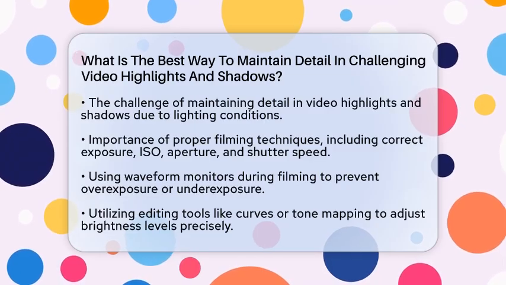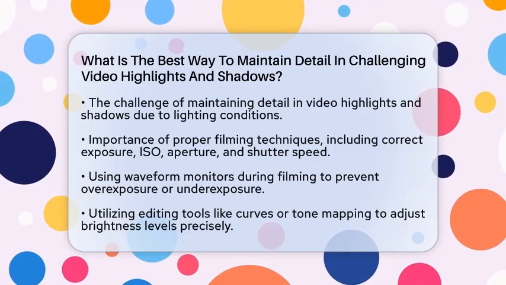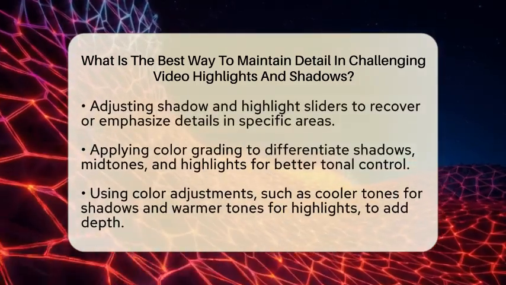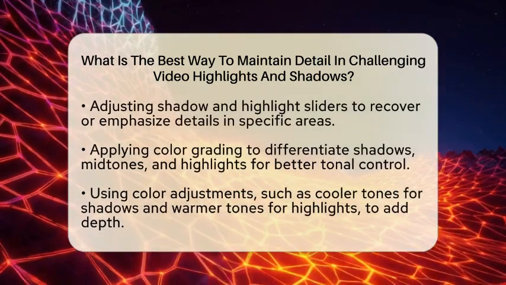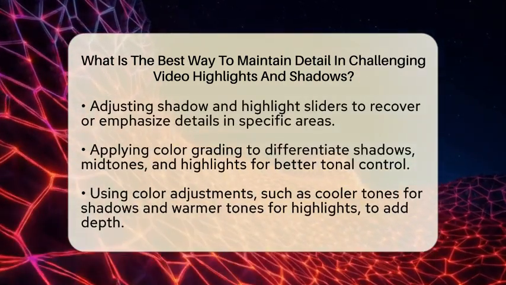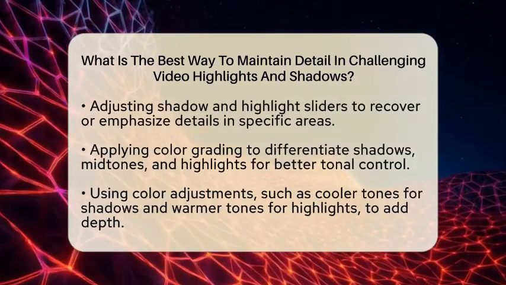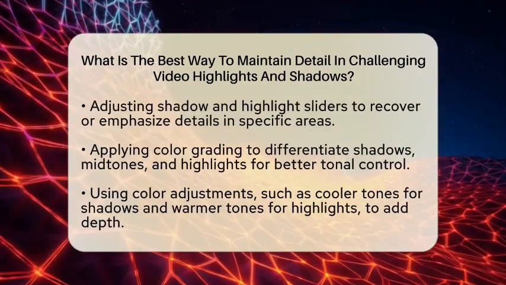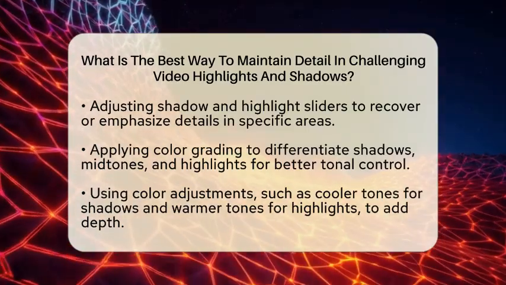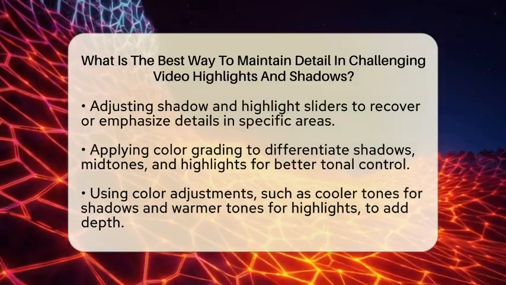Keeping a close eye on your camera's waveform monitor helps you see if highlights are going beyond the maximum level or shadows are falling below black. Once you have your footage, editing tools become your best friends. Use curves or tone mapping to fine-tune brightness levels. Curves allow you to lift shadows without making them look washed out or too flat. Adjust highlights carefully so they don't blow out and lose detail. Shadow and highlight sliders are simple but powerful tools to bring back details in specific areas.